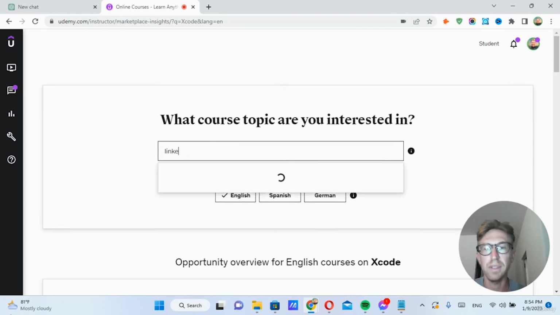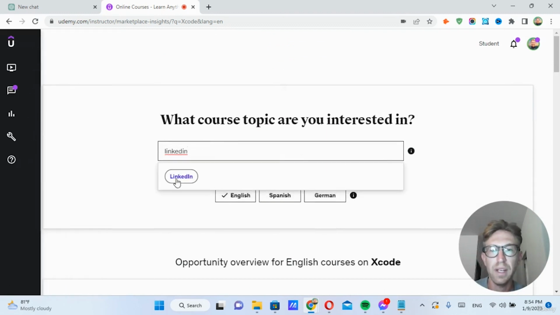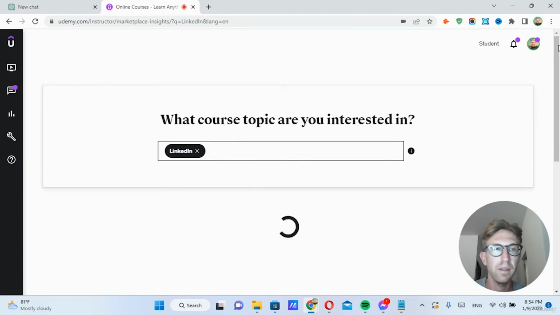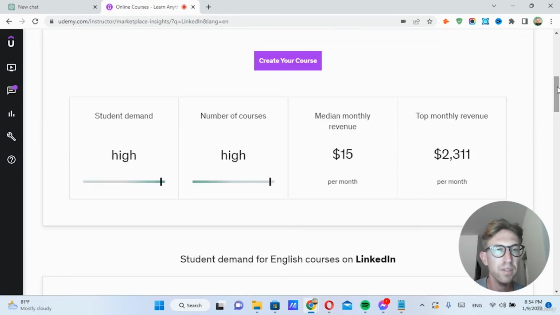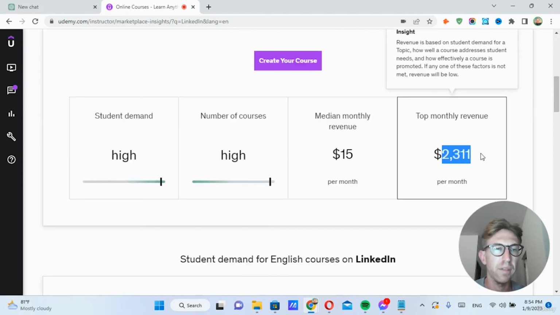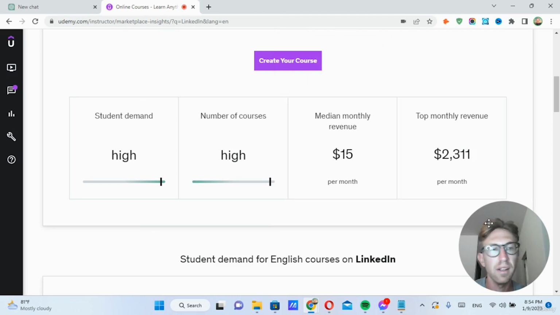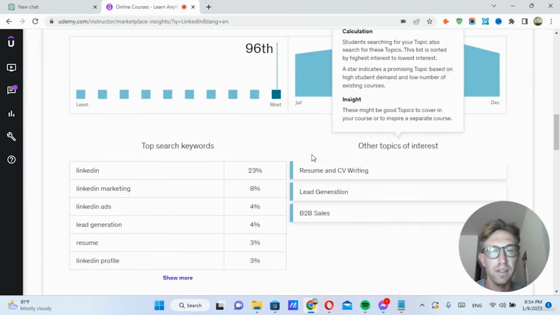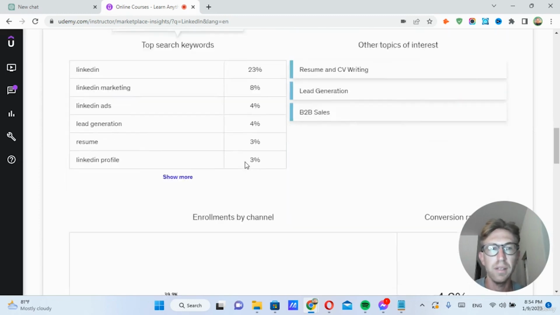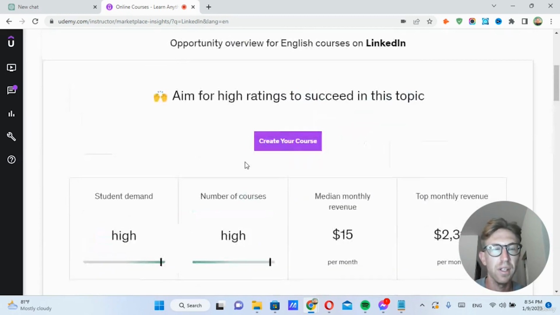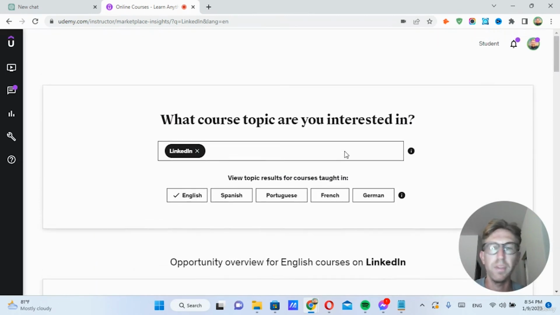We can also type in LinkedIn here. I already have a LinkedIn course on Udemy. So this one, we're looking at about $2,300 per month on the high end and only about $15 in the median. But that just goes to show what sort of income you can generate on Udemy if you have a high ranking course. So that's this part of the lesson.